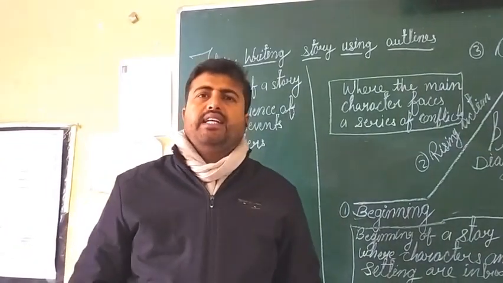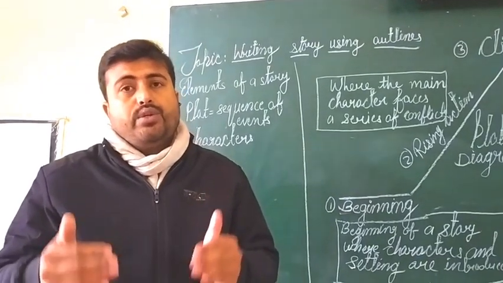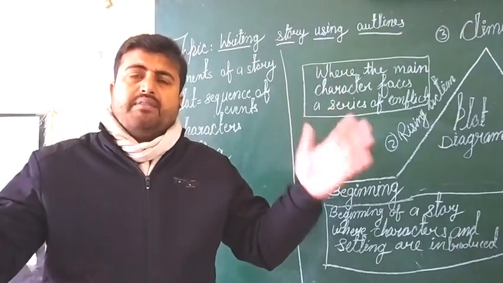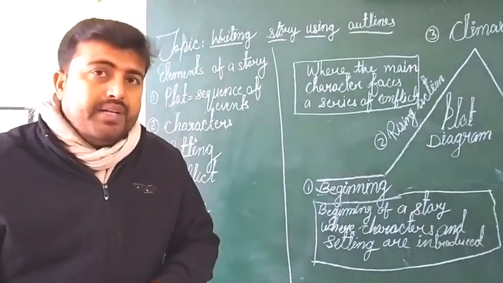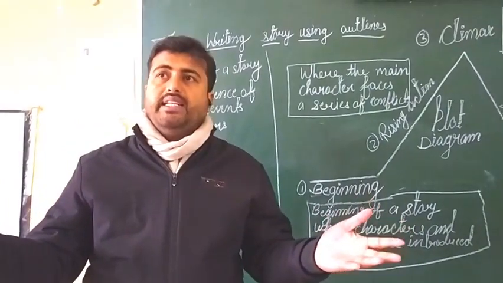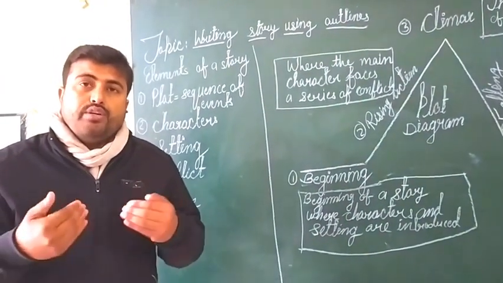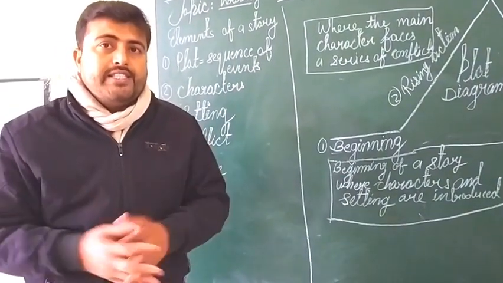Indeed, when you are going to write a story, that story will contain many events, maybe countless events. Maybe your story will be 1 page, maybe 2 pages, maybe 1,000 pages. According to the length of your story, the events will increase.